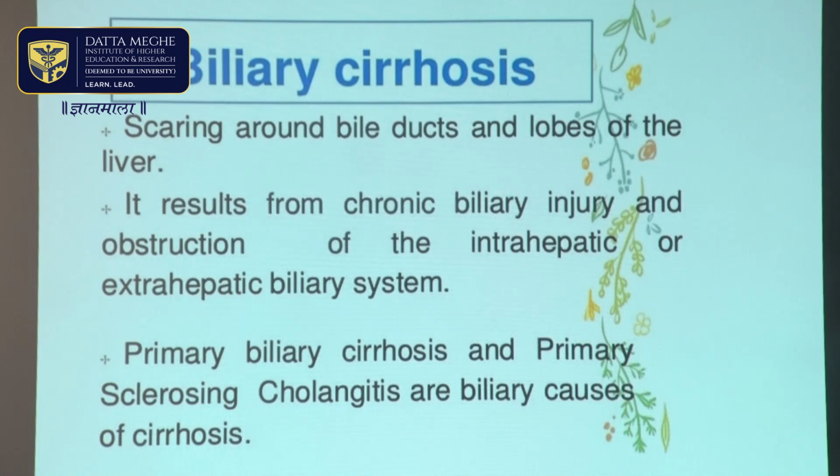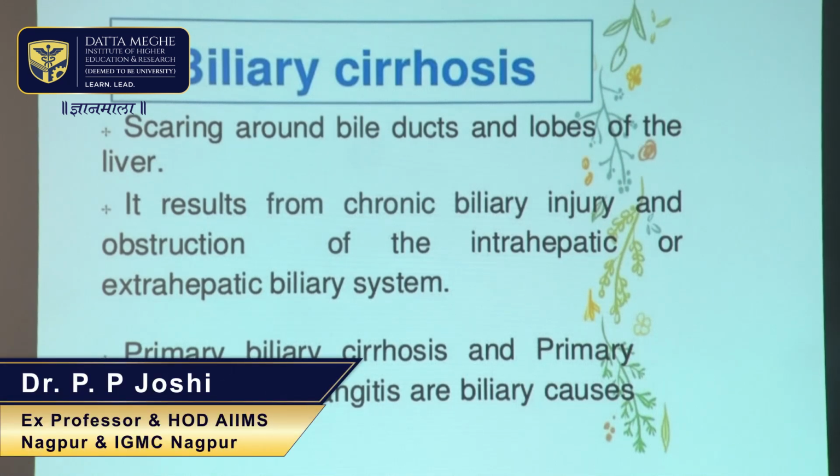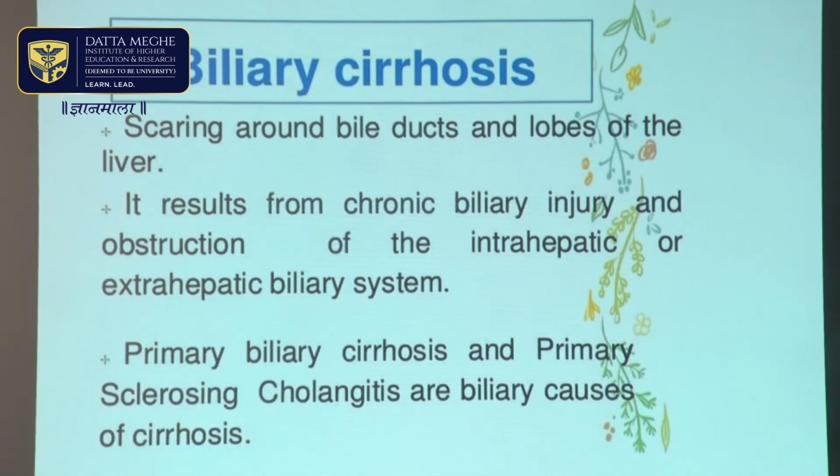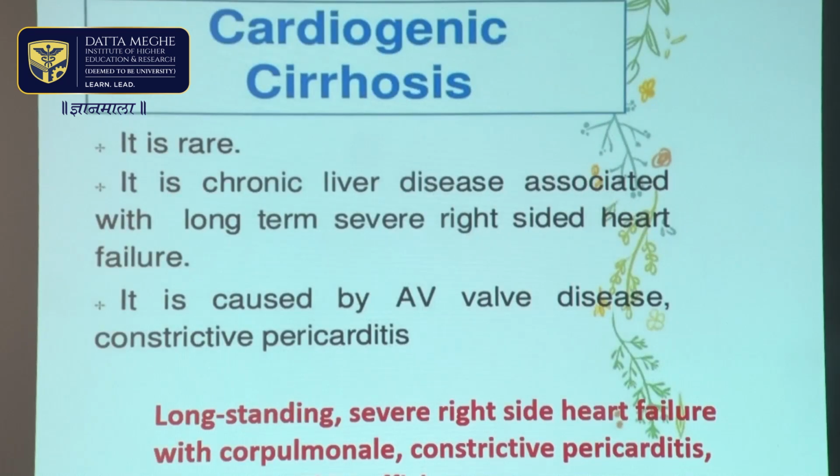Biliary cirrhosis results from primary biliary cirrhosis or primary sclerosing cholangitis, which are biliary causes of cirrhosis of liver, in which chronic biliary injury and obstruction of the intrahepatic and extrahepatic biliary system is seen, and scarring is seen around the biliary ducts and the lobes of the liver.